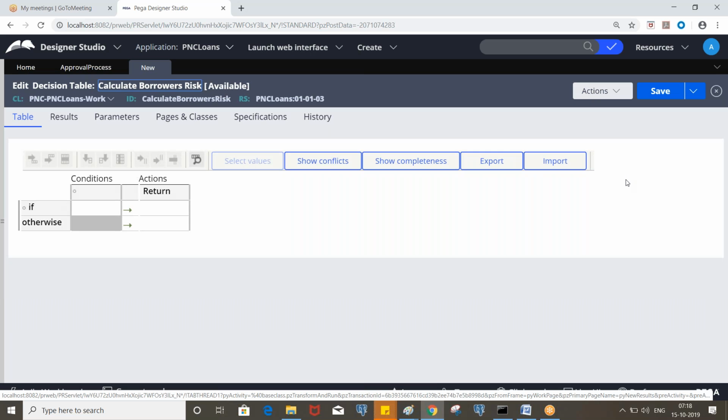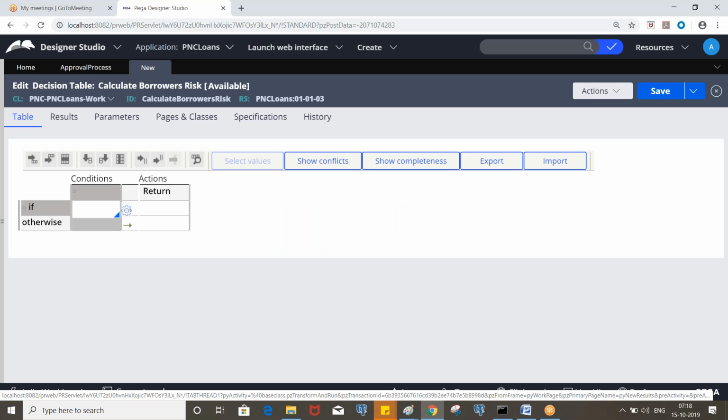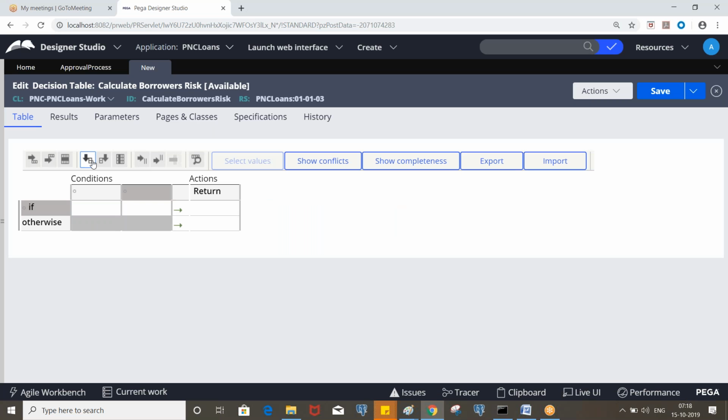Before putting the conditions, either for a decision table or decision tree, we need to identify which properties are involved. Here we are considering loan type, the loan amount, and the asset total. So we'll be putting three different properties.